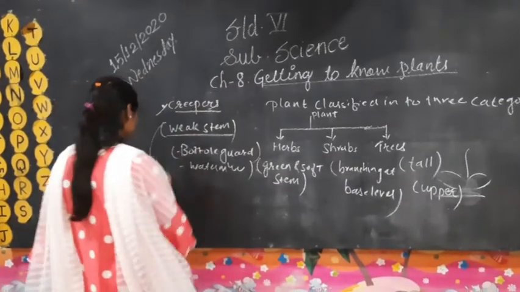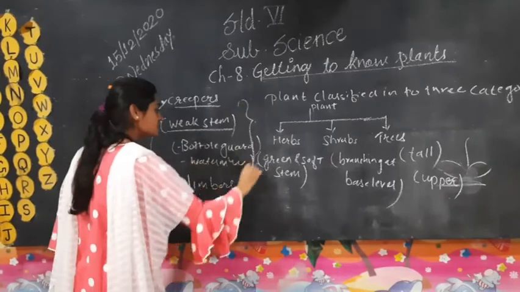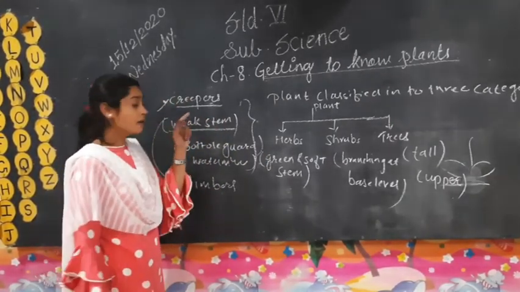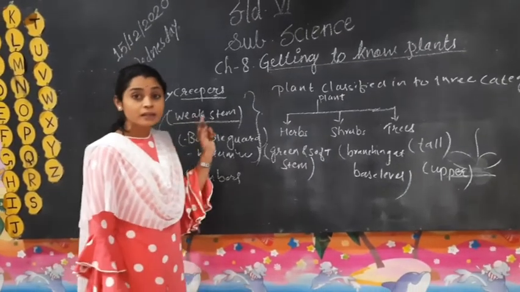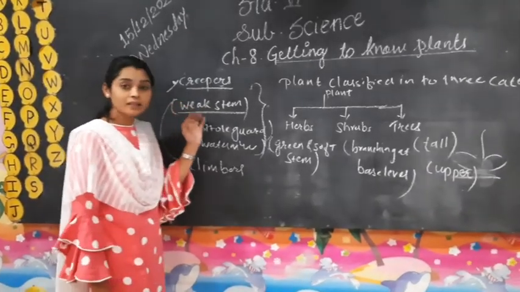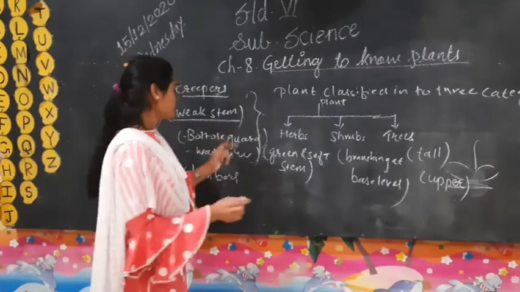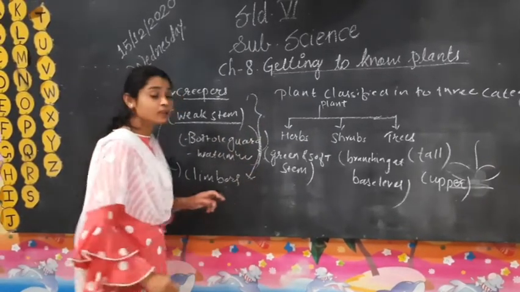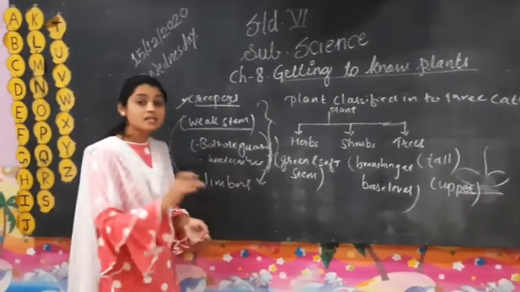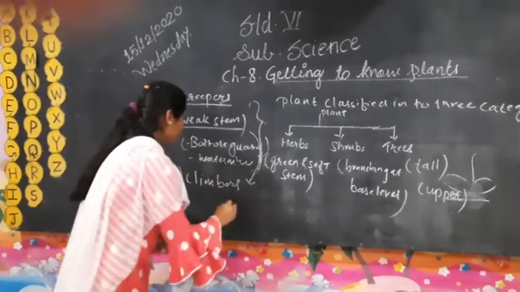Come to the next topic: what are climbers? Climbers have weak stems and are not able to stand on their own. They do not maintain their balance, so they take support from another plant or any other support, climb, and complete their growth.